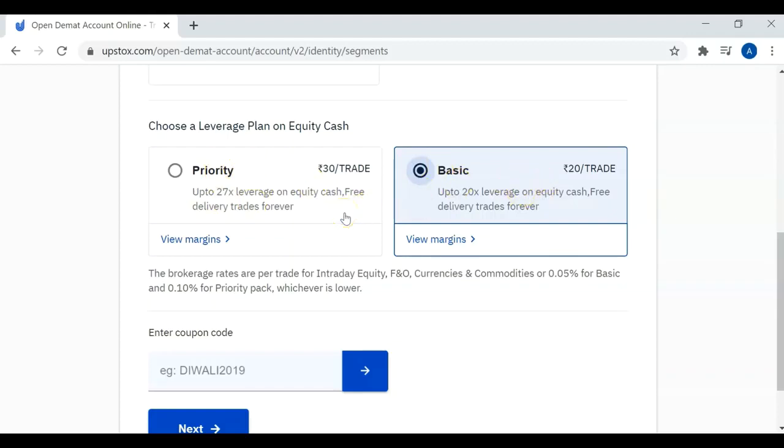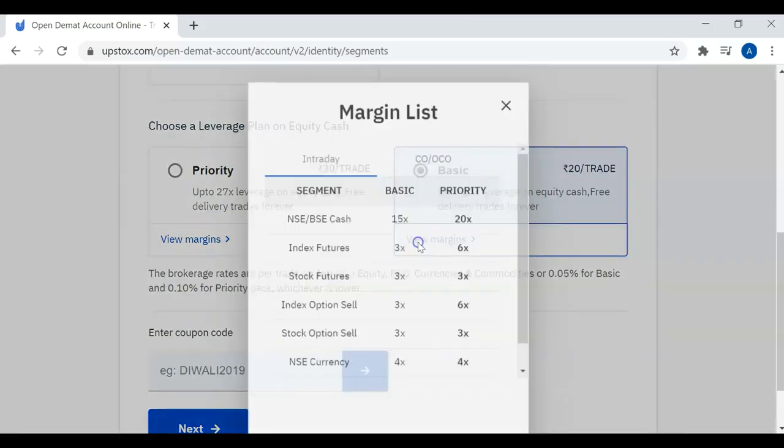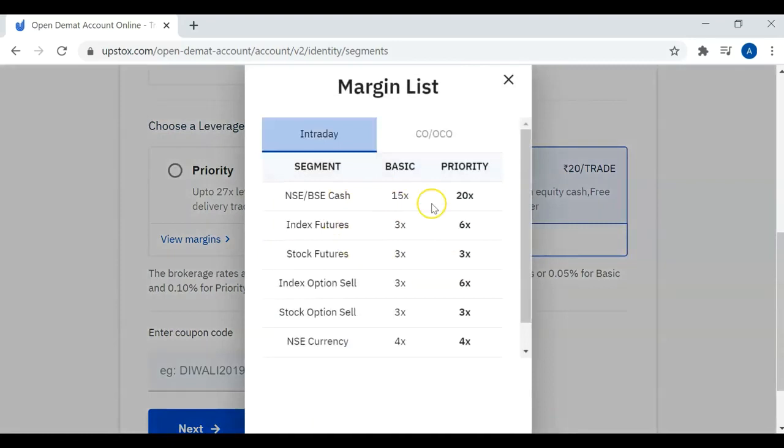Do note that such leverage is given only for intraday trading. As you can see here, leverage is being given for intraday only. If you choose the delivery option when buying shares, leverage will not be given in either the Basic plan or the Priority plan.